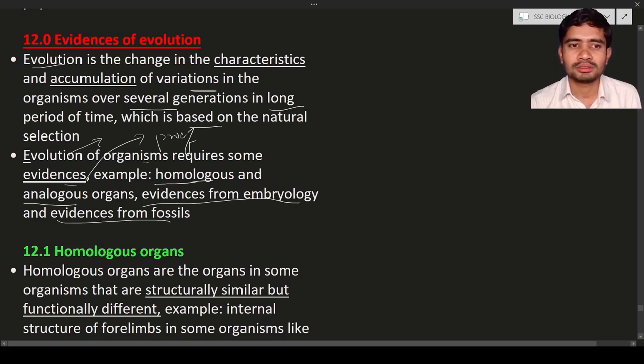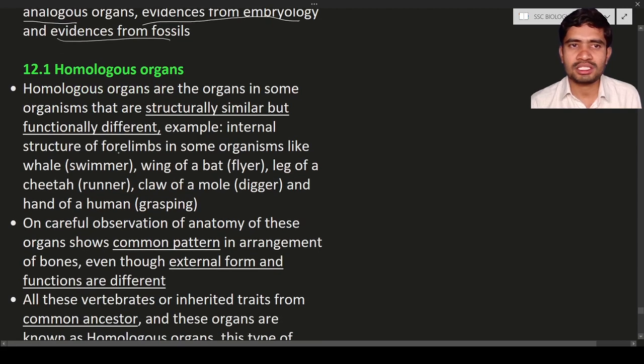So first here is the homologous organ. Homo means similar. These are the organs that look similar. Homologous organs are the organs in some organisms that are structurally similar but functionally different. Structurally similar, but functionally dissimilar.